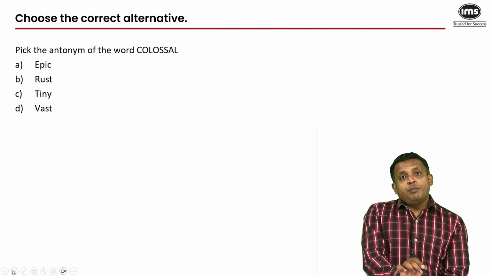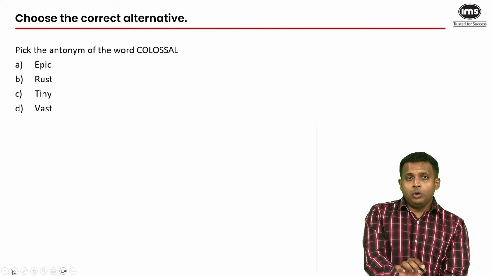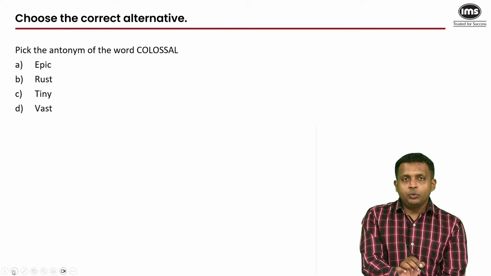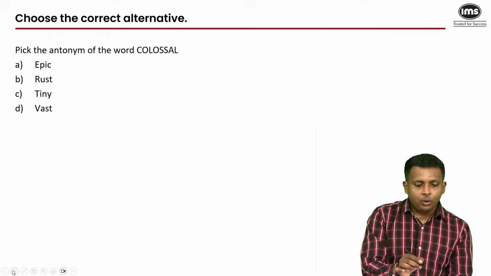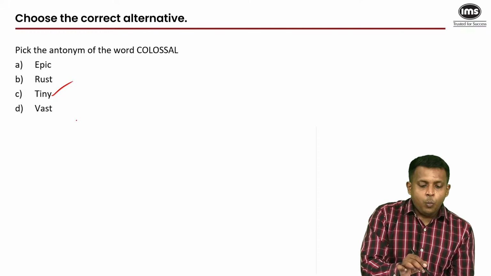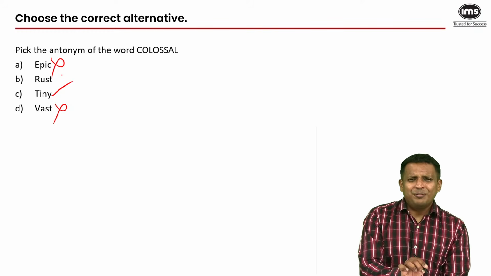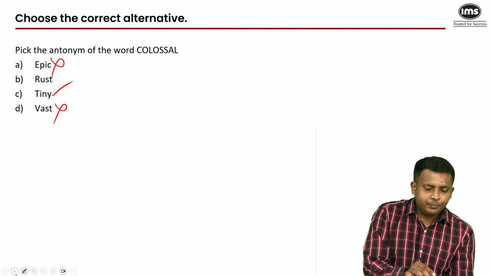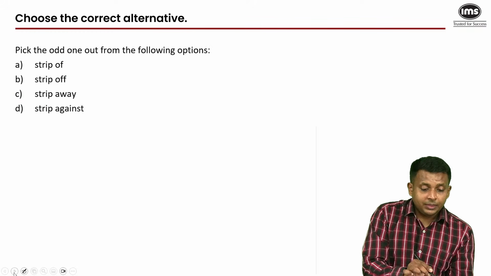Pick the antonym of colossal. Colossal is gigantic, huge, massive. The opposite of that would have something to do with being very small, minute or tiny. Vast and epic are kind of related to the word colossal, and rust is irrelevant. So my answer is C.